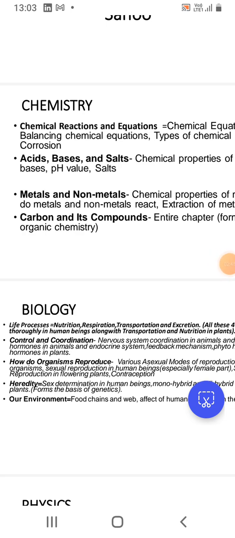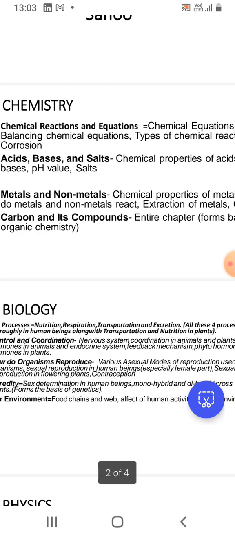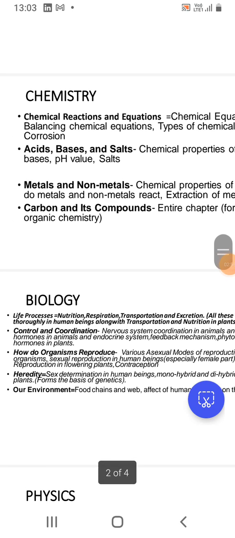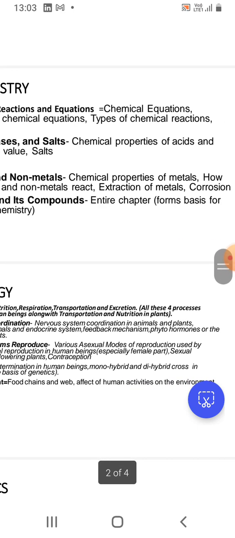Then control and coordination. In control and coordination, you have the nervous system coordination or the neural coordination in animals and plants. Then hormones in animals and the endocrine system, the various endocrine glands, various animal hormones in human beings and the endocrine system. Then the feedback mechanism.